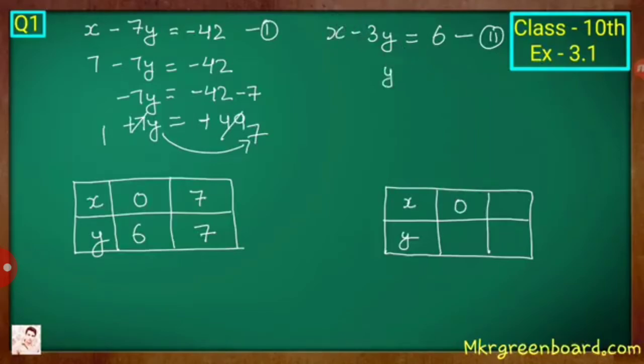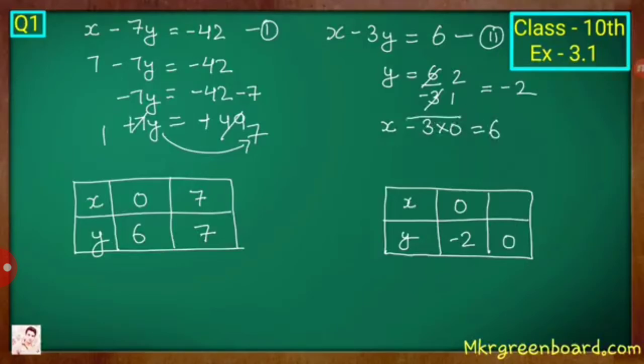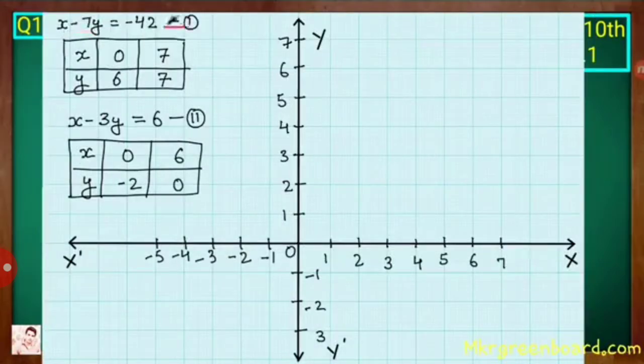Now on the same pattern we find the values of x and y for equation 2 by substituting the value of x as 0. To find the value of y, it is 6 upon minus 3. So y will be minus 2. Okay, for x is 0, y is minus 2. Take a second value of x or y. I have taken y is equal to 0, then x will be 6. Okay, now we have two values for both the equations.